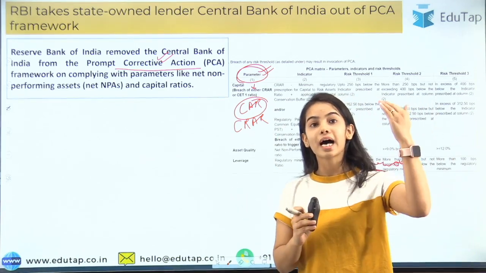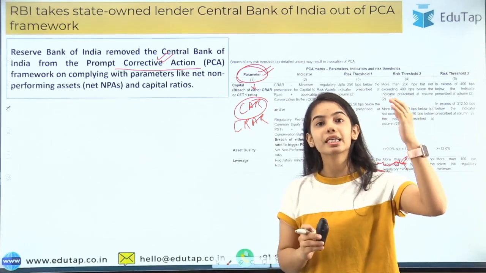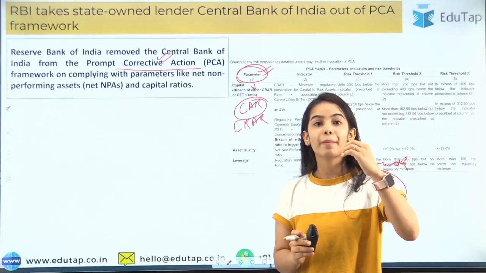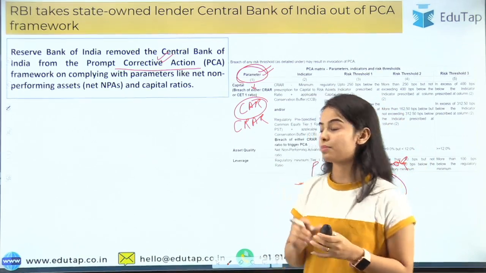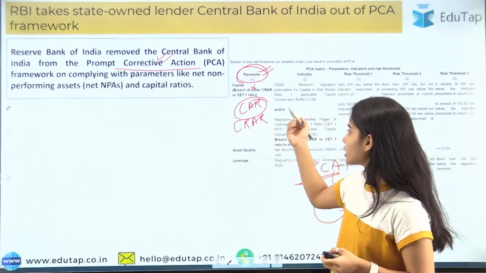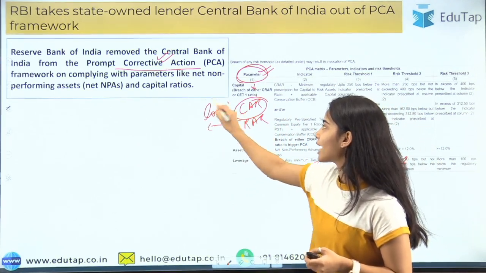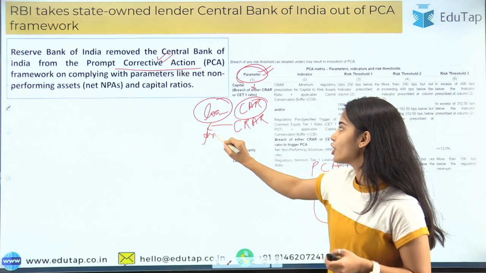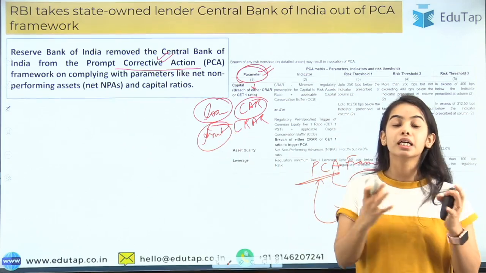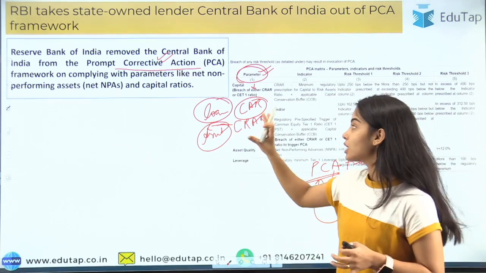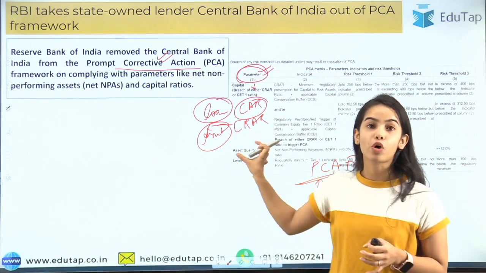If the risk is high, the weightage of the risk is high, they have to keep high capital with themselves. So see, the loan that the bank is giving is the asset for the bank, because the bank is earning something on the loan. So the loan is the asset for the bank.